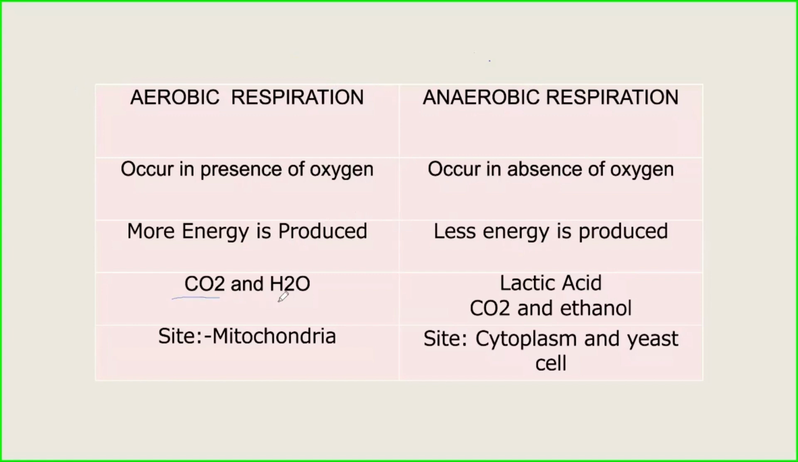Carbon dioxide and water are produced during aerobic respiration, and in anaerobic respiration in muscles, lactic acid is produced when there is a less supply of oxygen, and in yeast cells, carbon dioxide and ethanol are produced. The site of aerobic respiration is the mitochondria, and anaerobic respiration takes place in the cytoplasm and in the yeast cell.